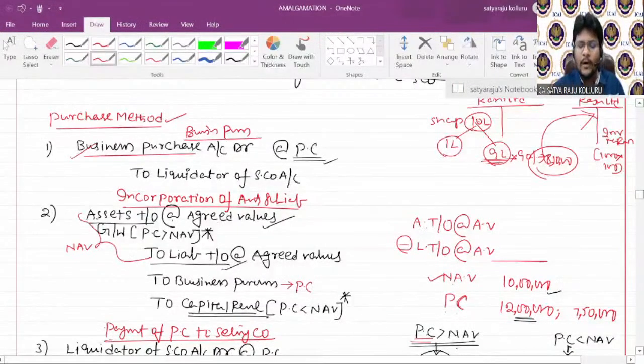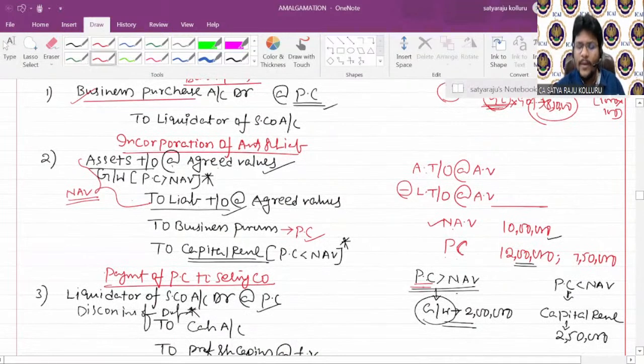Now, if you observe here, business purchase is at the rate of PC, and assets minus outside liabilities is at the rate of NAV. If you compare purchase consideration with NAV, there may be a chance of PC being greater than NAV, or PC being less than NAV. If PC is greater than NAV, you are paying more than the benefit you are getting. That's why we can consider it as goodwill. If PC is less than NAV, then you are getting more benefit over the amount paid by you.